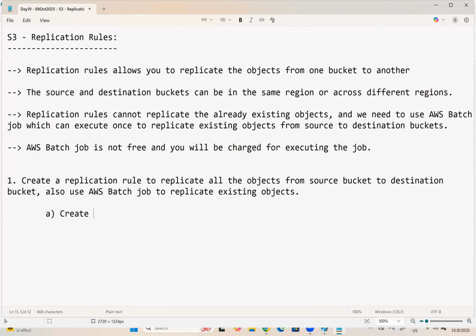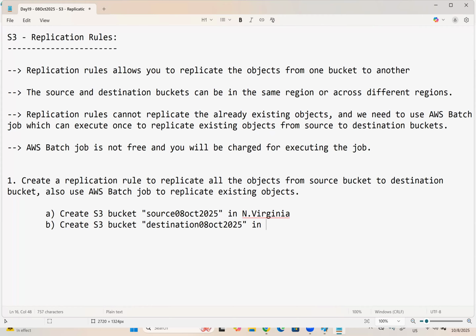Okay. So we need two buckets, right? Create S3 bucket. I will name it as source with today's date, 08 OCT 2025, in Northern Virginia. Then create S3 bucket. I will say destination 08 October 2025. Let us say in Mumbai. Then upload any 5 objects into source bucket. Why? To check the AWS batch job also.